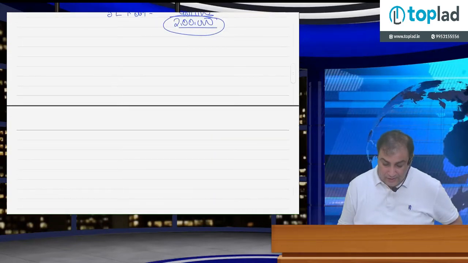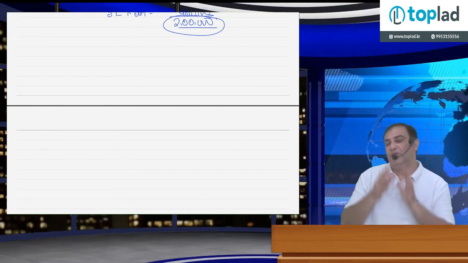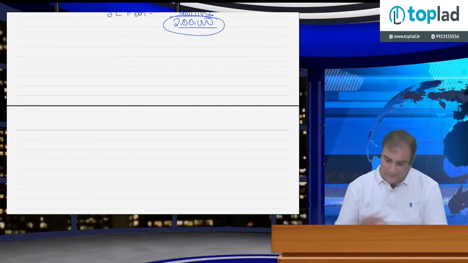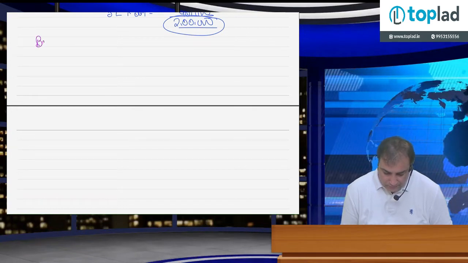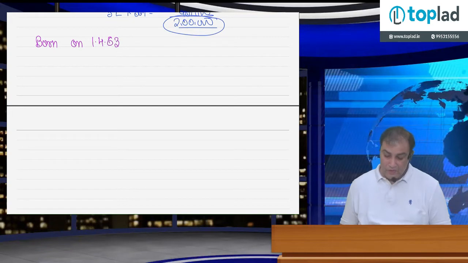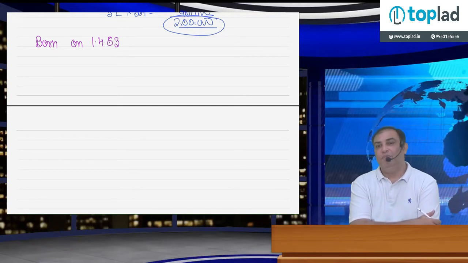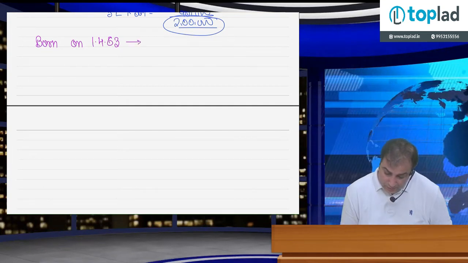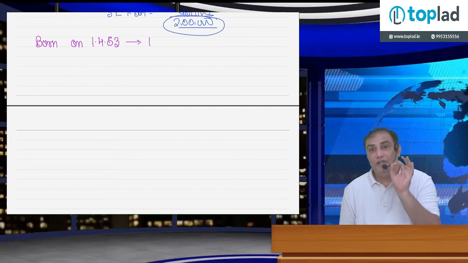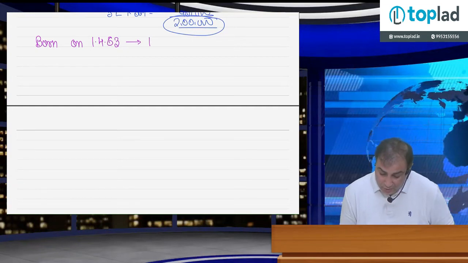Please write down a special note. It is a notification issued by CBDT. First, please answer me a question. Very simple question. A person born on 1/4/1963 will attain the age of 60 years on 1/4/2023. Am I right?